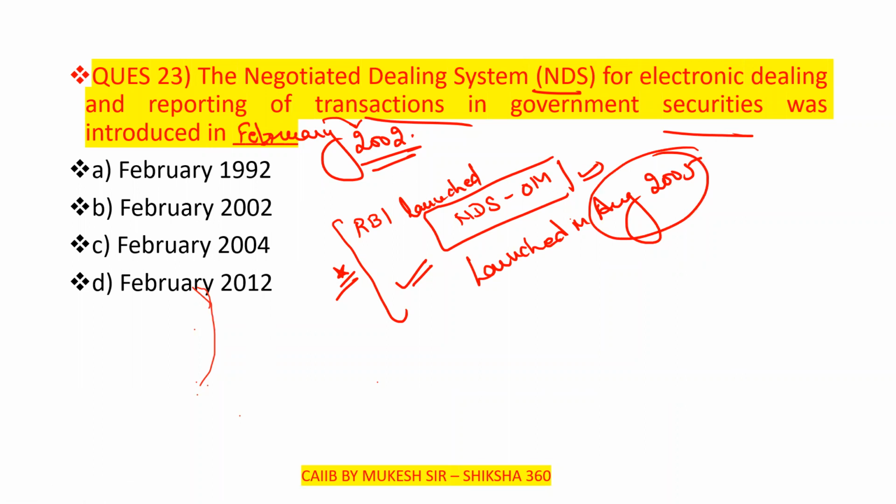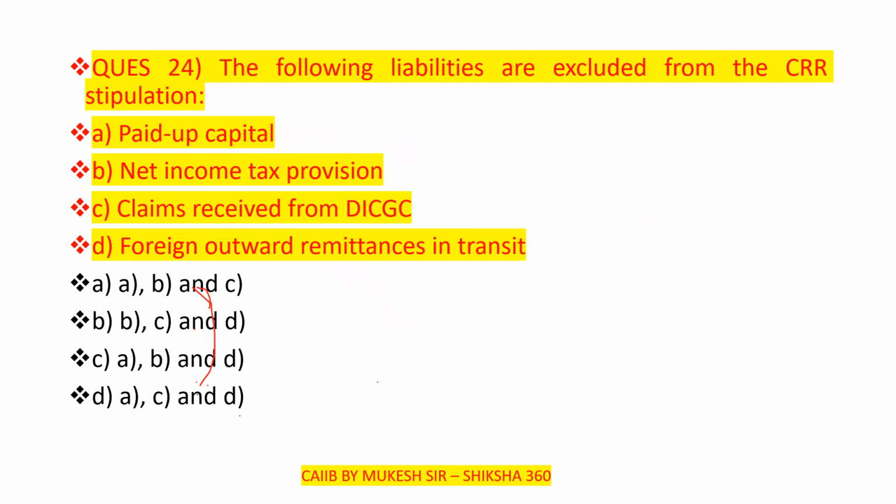Okay. Now move to the next question. Question number 24. The following liabilities are excluded from the CRR stipulation. Clear? So what will be the correct answer?